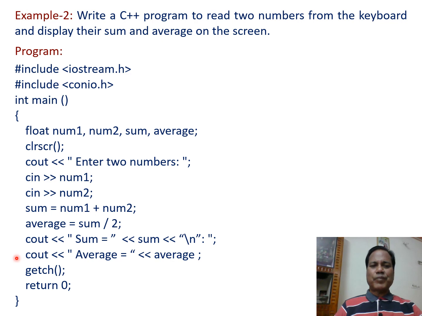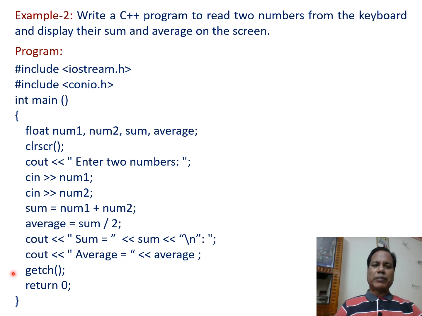In that line, using the next statement, cout, insertion operator, within double quotation marks "average =". So this gets printed at the beginning of the next line, and then again using the insertion operator the value of average gets printed after the equal sign.